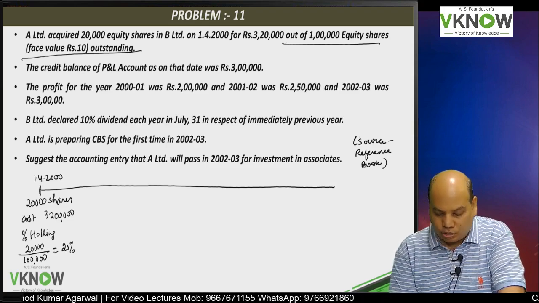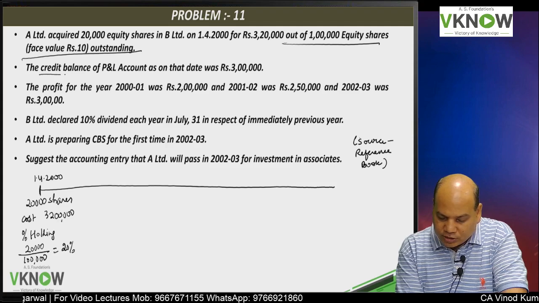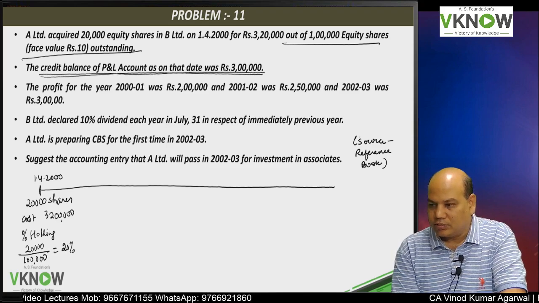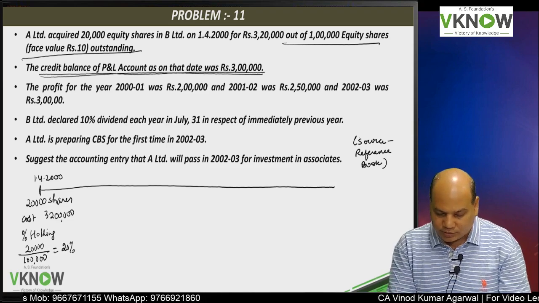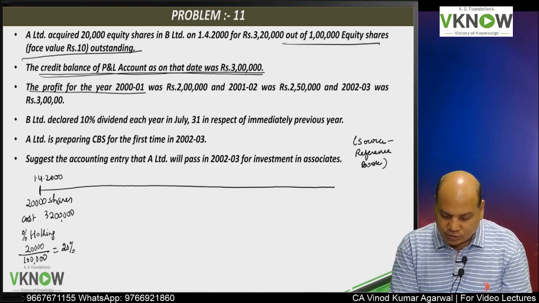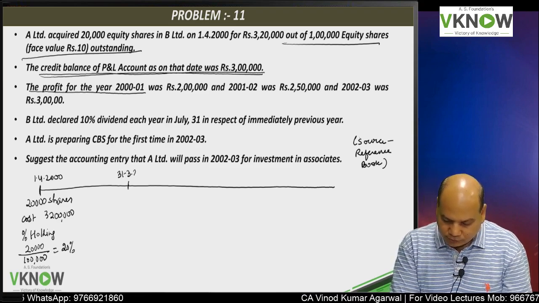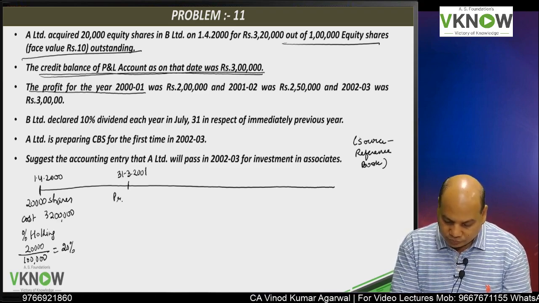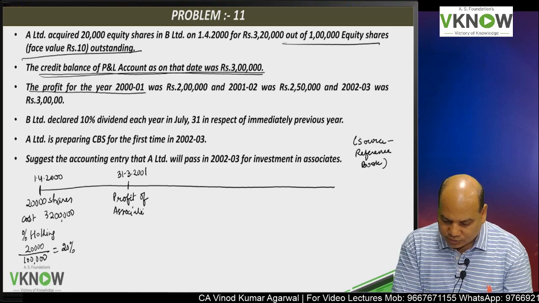20% shares were acquired on 1/4/2000 for rupees 3,20,000, and the problem says the credit balance of P&L account on that date was 3 lakh. In the associate's book, P&L account was 3 lakh rupees. Profit for the year 2000-2001, that means the profit for year ended 31st March 2001, profit earned by associate is 2 lakh.